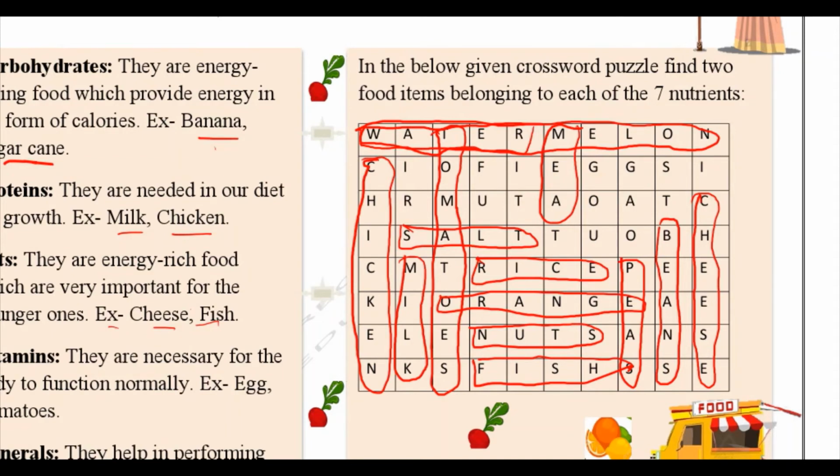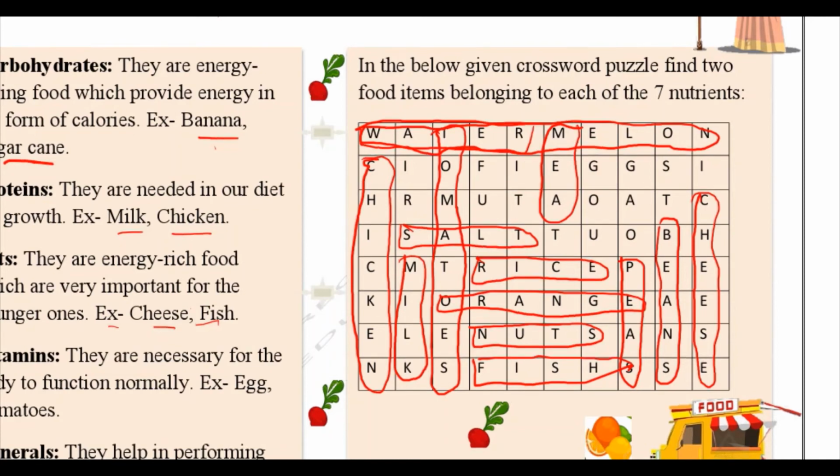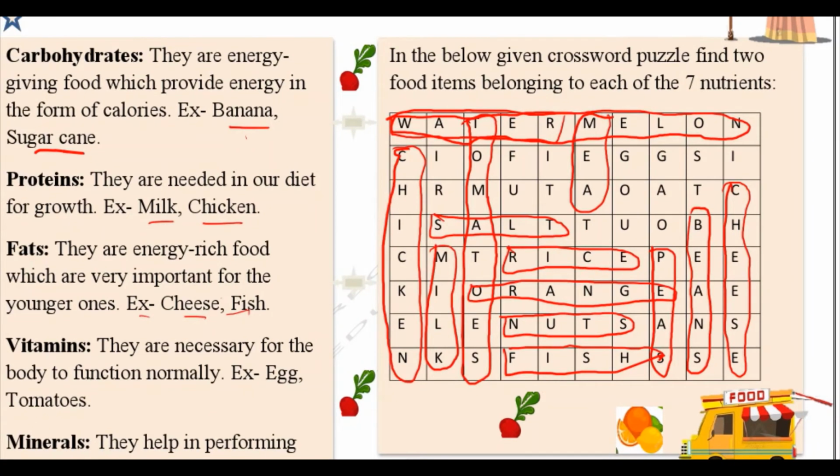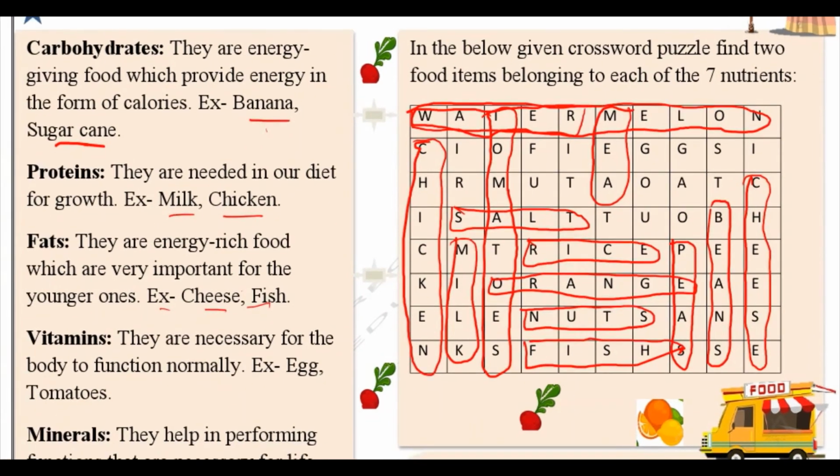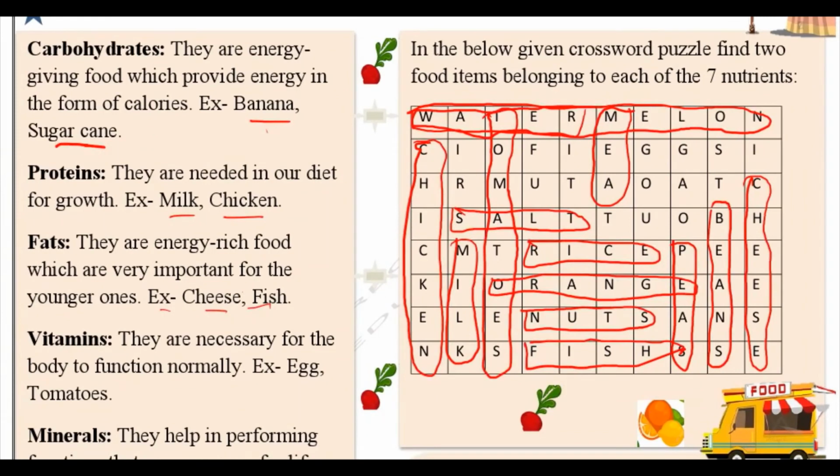So you can see we have filled the crossword with food items which are present in the 7 nutrients. Let me show you what all nutrients we have seen here. In the proteins column, we have milk and chicken.